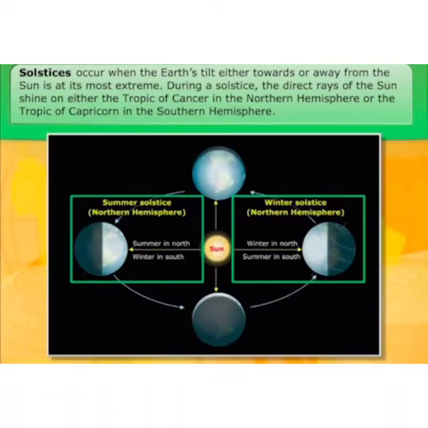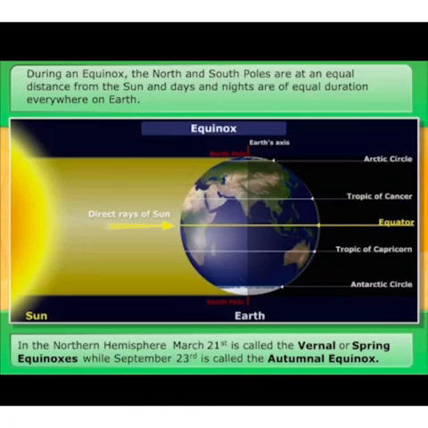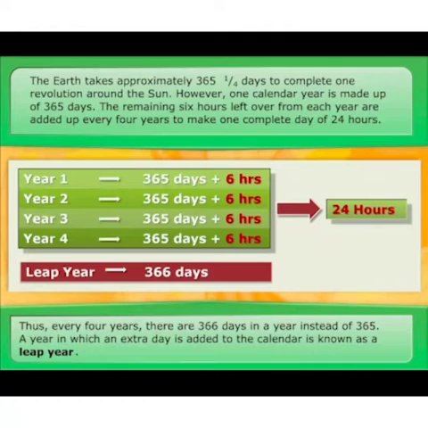Solstices occur when the earth's tilt either towards or away from the sun is at its most extreme. During a solstice, the direct rays of sun shine on either the Tropic of Cancer in the northern hemisphere or the Tropic of Capricorn in the southern hemisphere. Now students, during an equinox, the north and south poles are at an equal distance from the sun, and days and nights are of equal duration everywhere on earth. In the northern hemisphere, March 21st is called vernal or spring equinox, while September 23rd is called autumnal equinox.